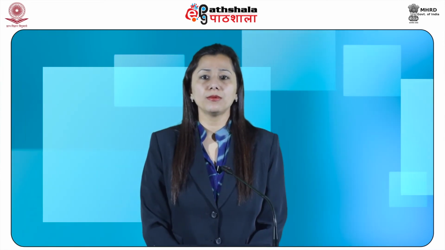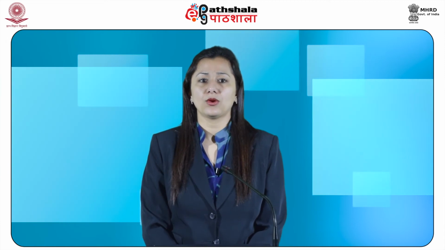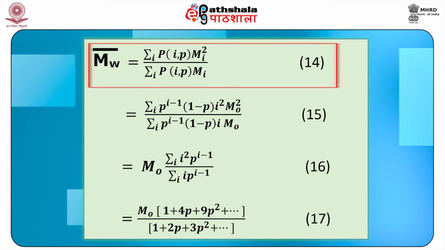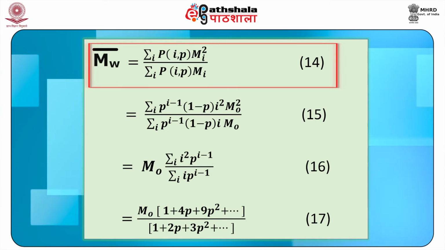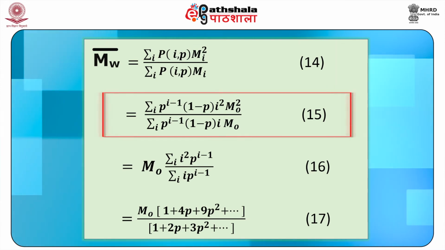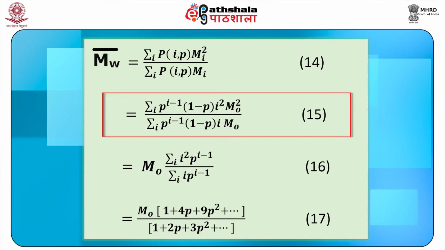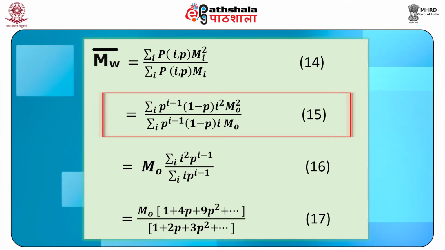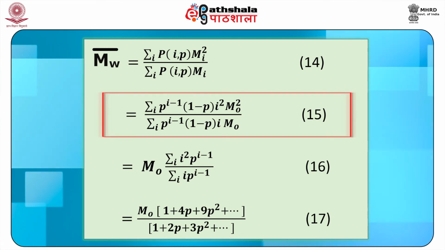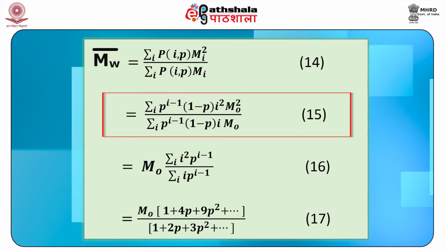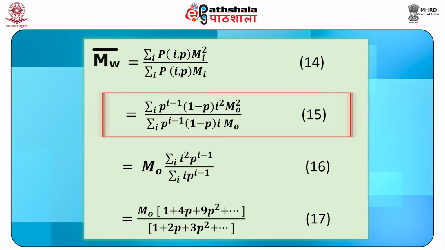Substituting the value of probability, that is equation 5, in this equation, we get Mw bar equals summation p into Mi square divided by summation p into Mi as our equation 14, which can be further written as summation p to the power i minus 1 into 1 minus p into i square m naught square divided by summation p to the power i minus 1 into 1 minus p into i m naught as our equation 15.